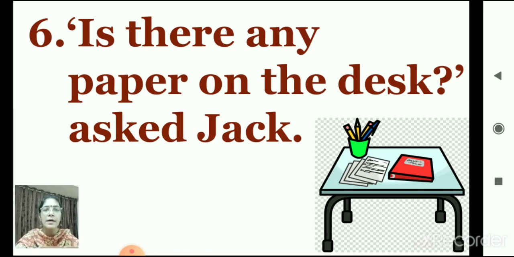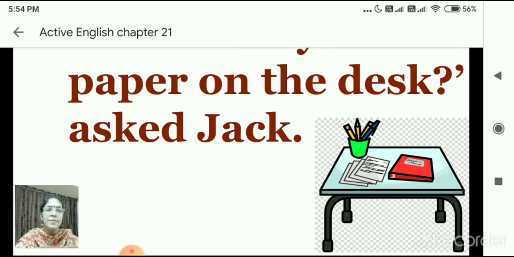Number 6. Is there any paper on the desk? Asked Jack. Is there any paper on the desk? Asked Jack. Yes, look at the picture, children. Is there any paper? Let's see how to answer.